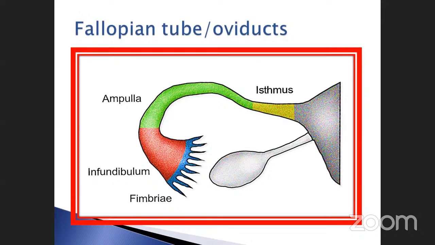This is called the fimbriae. When the ovulation takes place, the egg is released from the ovary. It is captured by this part only. It is allowed this way, and finally it reaches the uterus. This is very, very important. Sometimes they may ask the question in diagrammatical questions. Okay, so go to the next one.